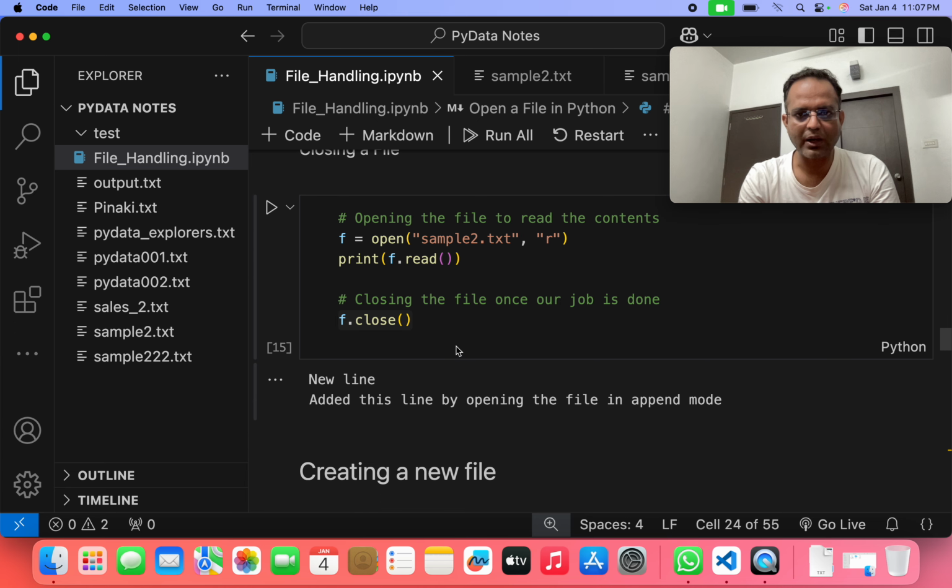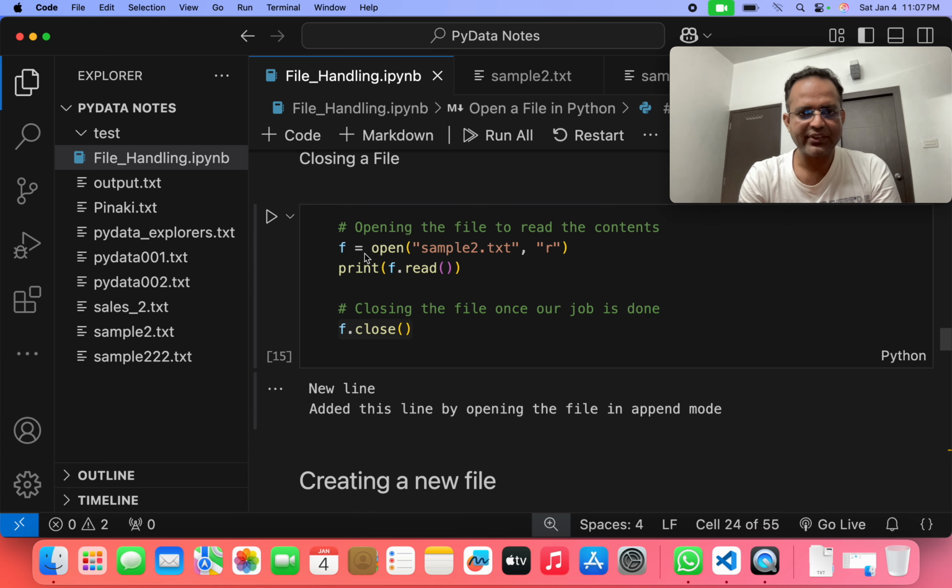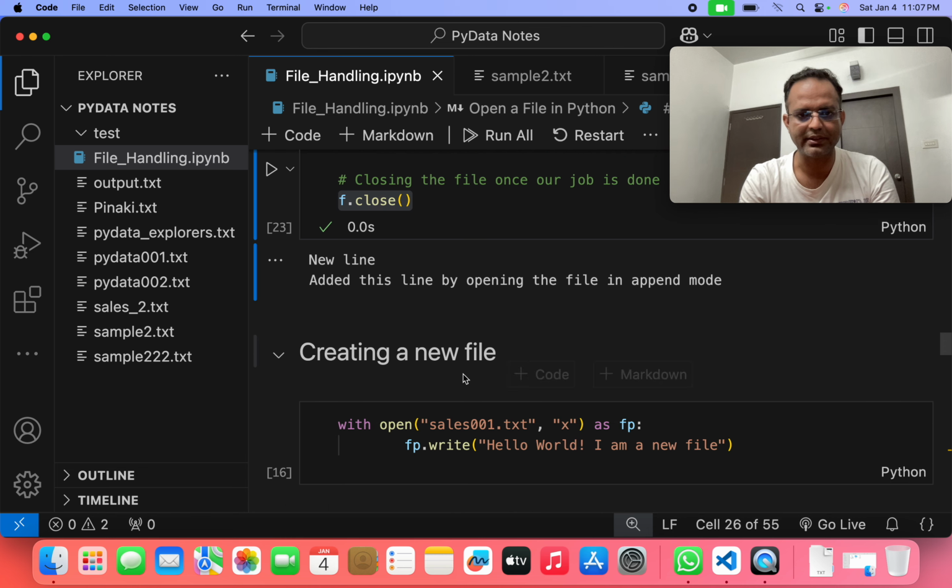Then closing a file, how can we close the file? f is equal to open sample2.txt in read mode, then we write print f.read. We read that file, then we close it. We run the program, and we can see that whatever is written in this file sample2.txt is coming in here. Then after that, we are closing that file.